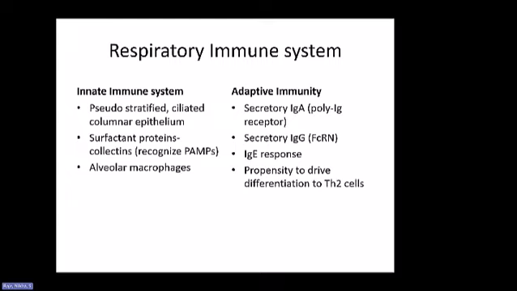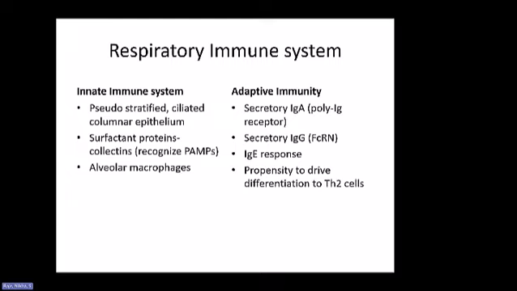There are surfactant proteins called collectins. Those are like your pattern recognition receptors, right? We talked about the GI tract where there are NOD-like receptors or toll-like receptors. For the respiratory system, one of the important ones to remember is the surfactant proteins, or collectins, that can recognize PAMPs.